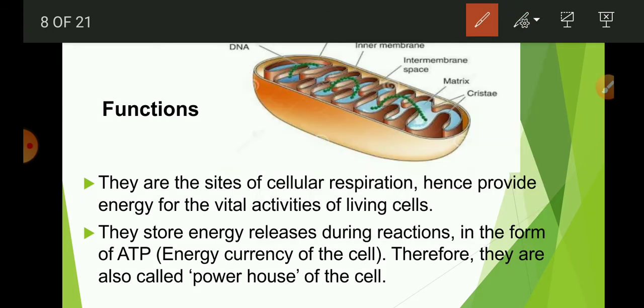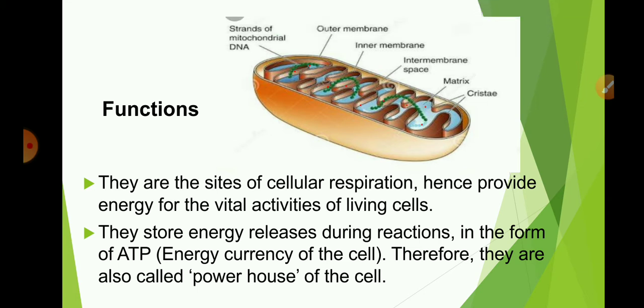Mitochondria have their own DNA and ribosomes. We can see here this green part is the DNA of mitochondria. It is having its own DNA and ribosomes. Students, remember that mitochondria is a double membrane structure having its own DNA and ribosomes. Now we will discuss the functions of mitochondria.